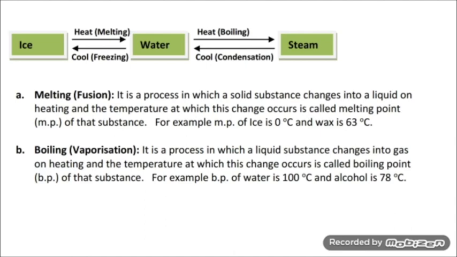The next term is boiling, or vaporization. Vaporization or boiling is a process in which a liquid substance changes into gas on heating, and the temperature at which this change occurs is called the boiling point of that particular substance.